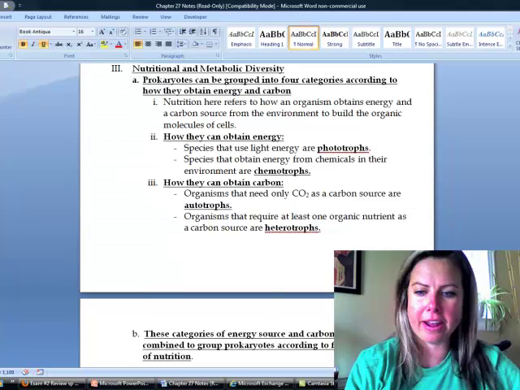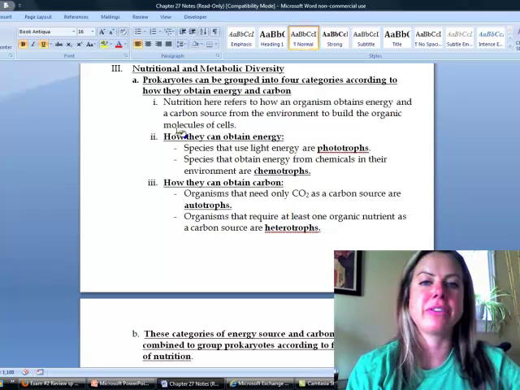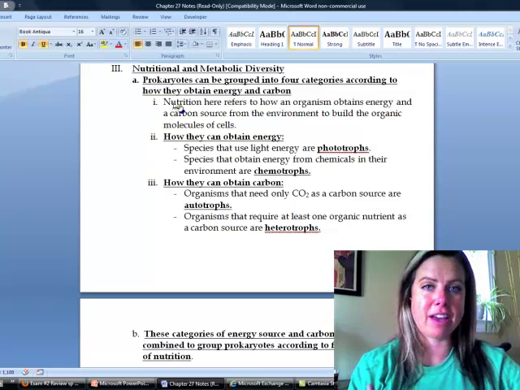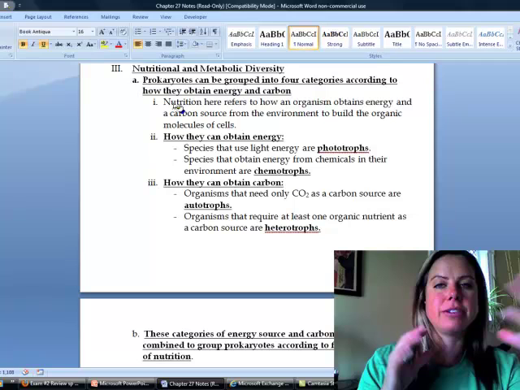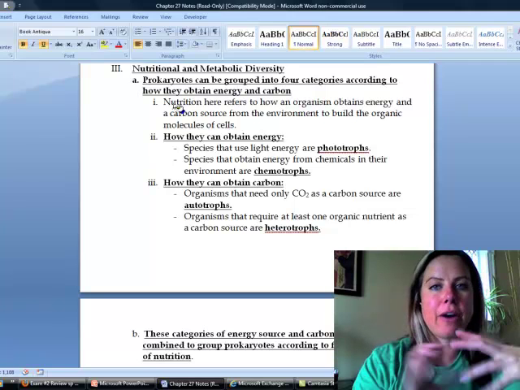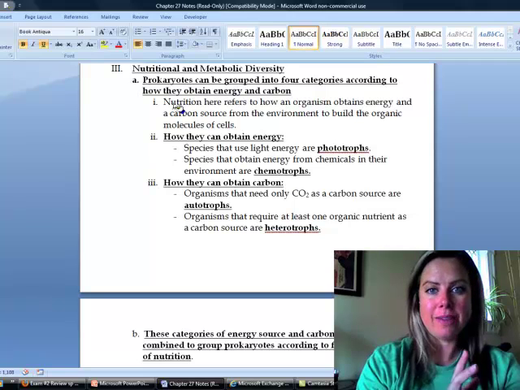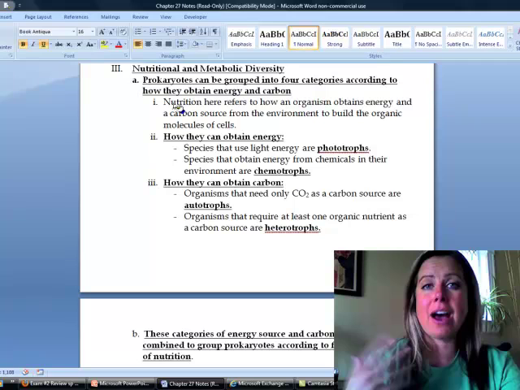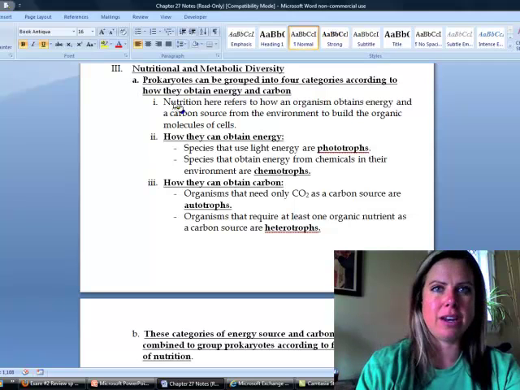Alrighty. So now what we're going to do is talk about the diversity that these guys can have. One thing that you want to separate out is that there are two things we're looking at. One is how they get energy, and the other is how they get their carbon source. Energy is how they power themselves to do their metabolic activity, and carbon is important because we need carbon to make organic molecules, because we're all living things, right?